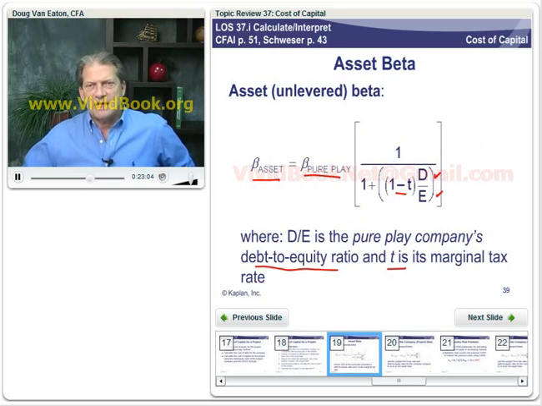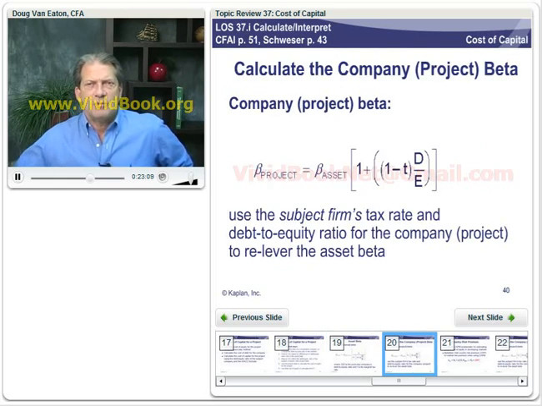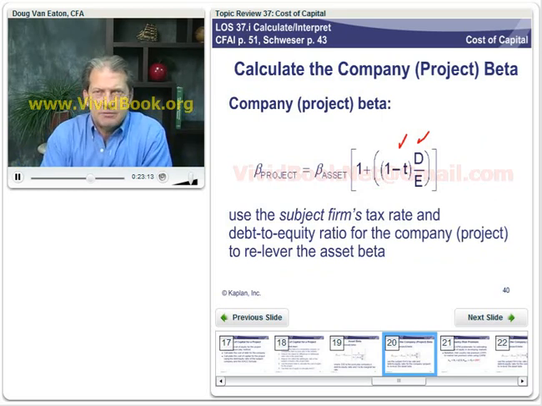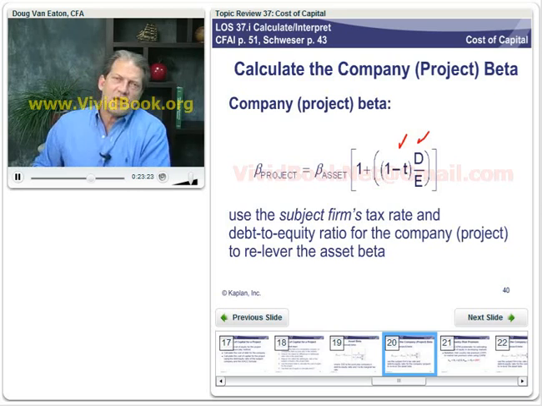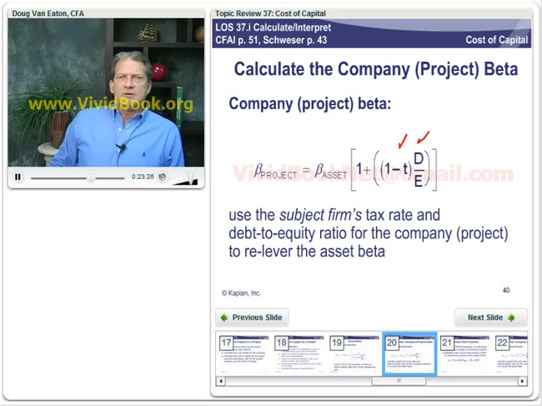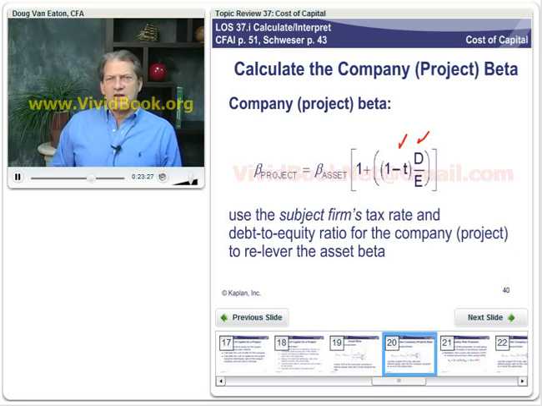Once we get that asset beta, we can turn around and use our company's debt to equity ratio and our company's tax rate and re-lever this beta. So we take the asset beta, now instead of dividing by that term in brackets, we're going to multiply by that term in brackets, and that's going to be our project beta.